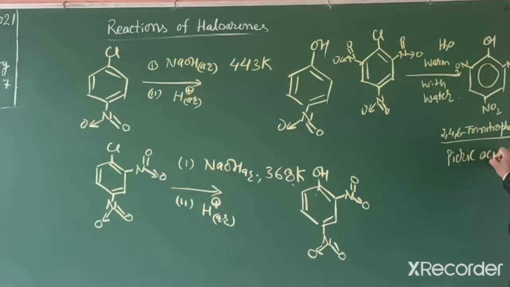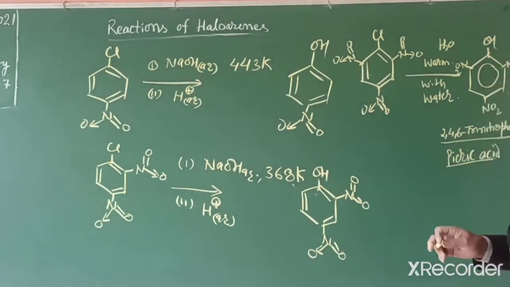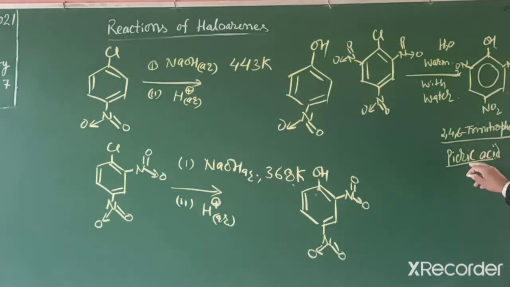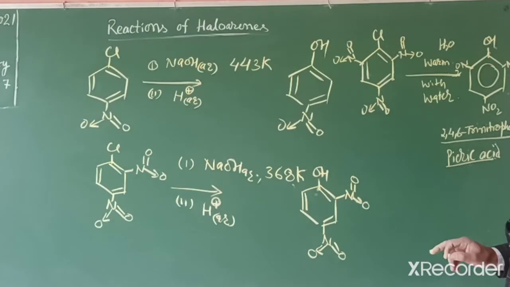Picric acid. Why? It is a very strong acid because of three electron withdrawing groups. So this hydrogen is very fast ionizable, so it is used as an acid. Although it is an aromatic alcohol, it behaves as an acid, so its common name is picric acid.